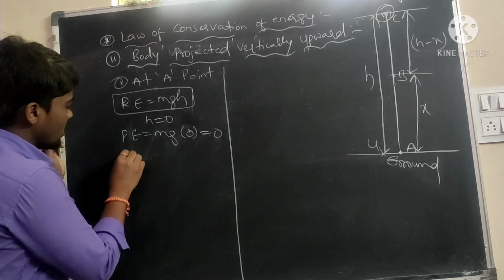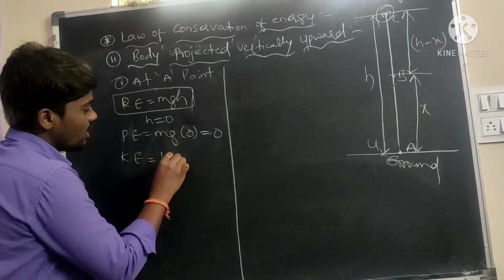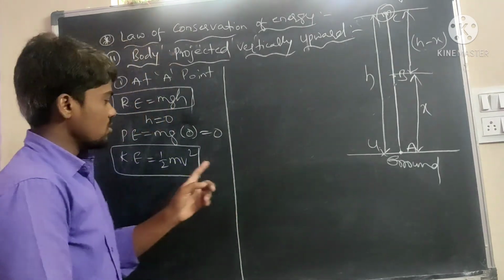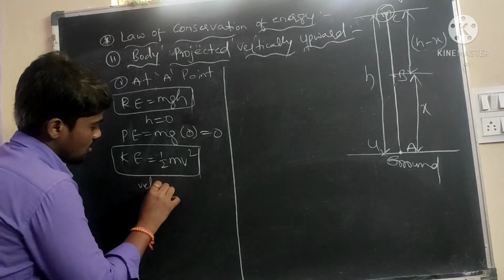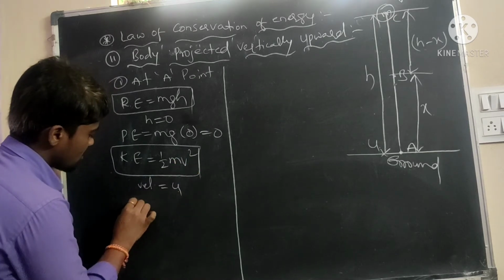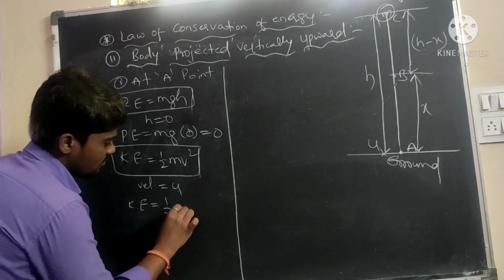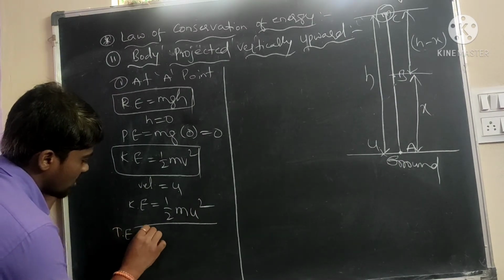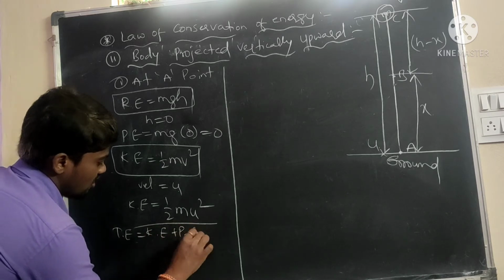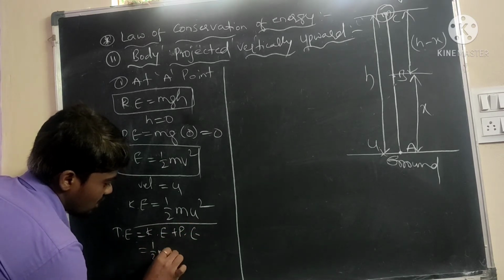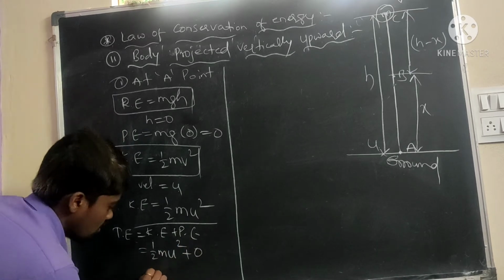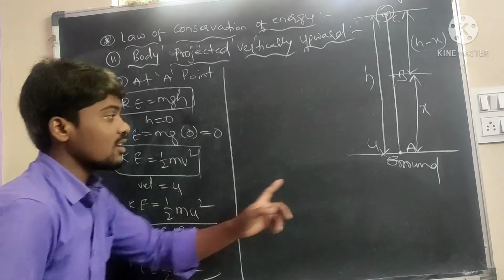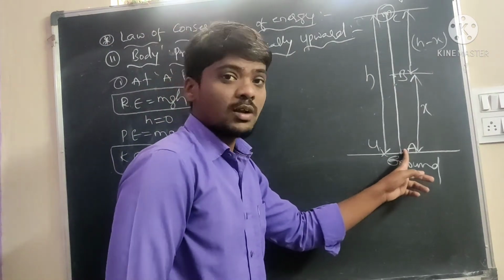Next, kinetic energy. The formula is half m v square. The initial velocity is u, so substituting the velocity u, the kinetic energy is half m u square. To find the total energy: total energy is equal to kinetic energy plus potential energy, which is half m u square plus 0. So at A point, total energy is half m u square.